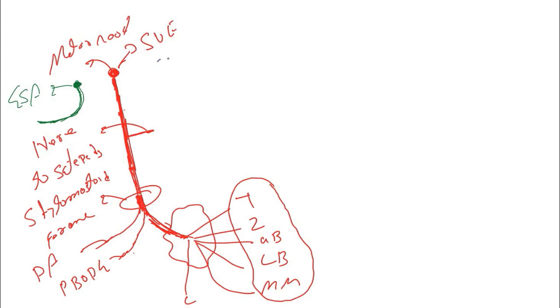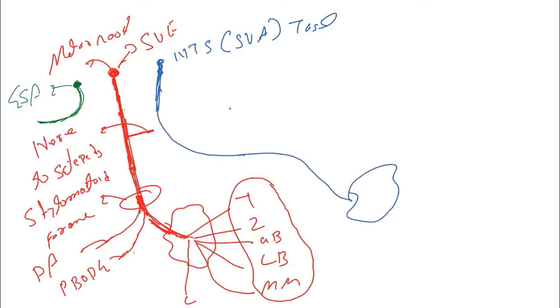The next nucleus that we have is the nucleus tractus solitarius. It mostly gets the special visceral afferent information, that is taste. This nucleus will give fibers, and these fibers will go to the tongue. It will innervate the anterior two-thirds of the tongue except the circumvallate papillae.